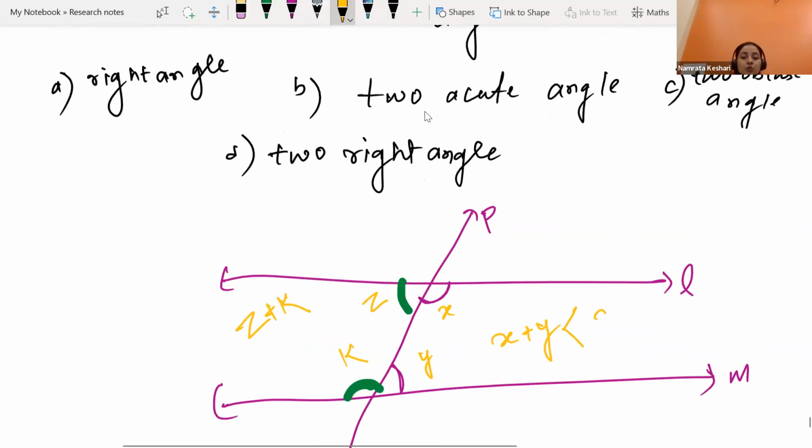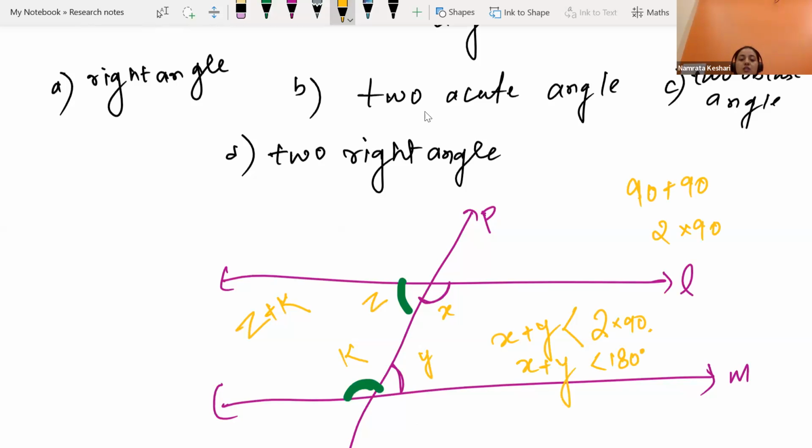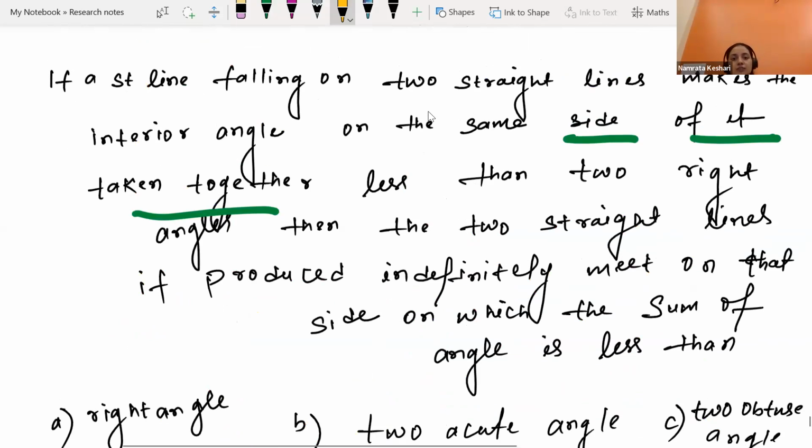If it is less than two right angles, means 2 into 90, two right angles means 90 plus 90. Okay, it is less than two right angles, that means less than 180 degrees. Basically it wants to say less than 180 degrees, but has twisted the statement and says less than two right angles. It doesn't say 180, it says two right angles, that means 2 into 90, which is basically 180.